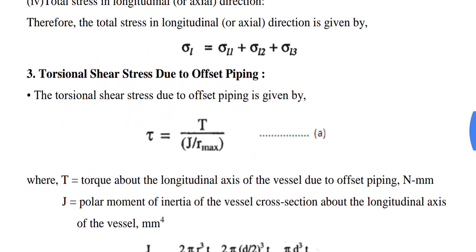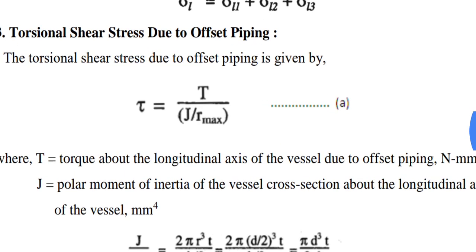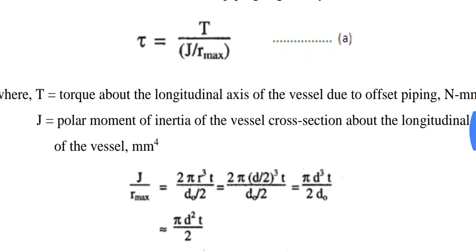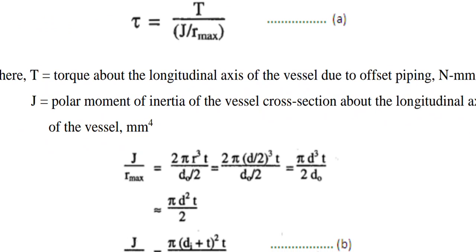Now the third stress is torsional shear stress due to the offset piping, and it is calculated based on the torsional equation, that is tau is equal to T by J upon R, where T is the torque about the longitudinal axis of the vessel due to the offset, in Newton mm.